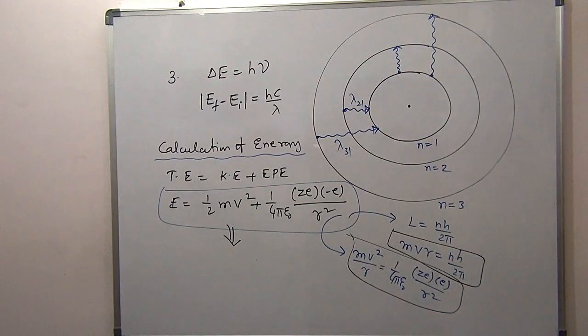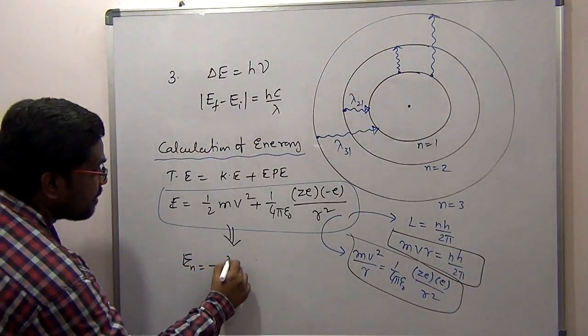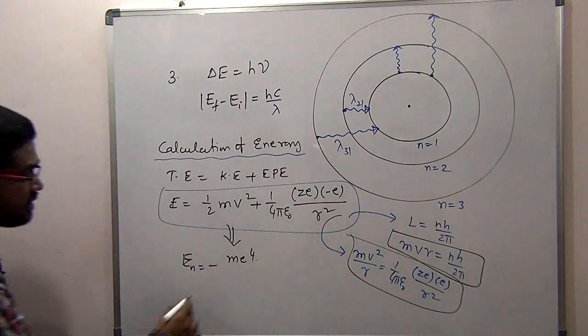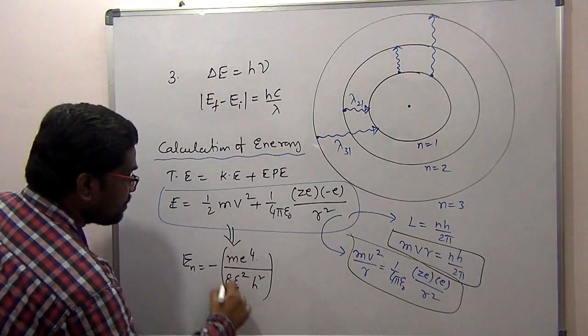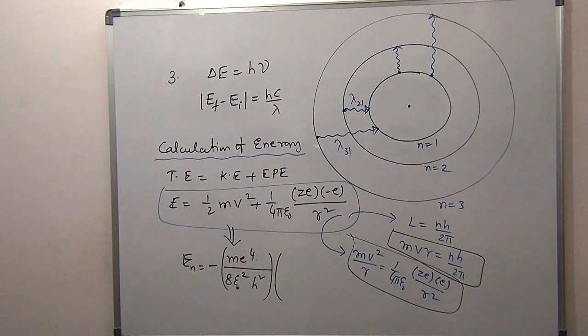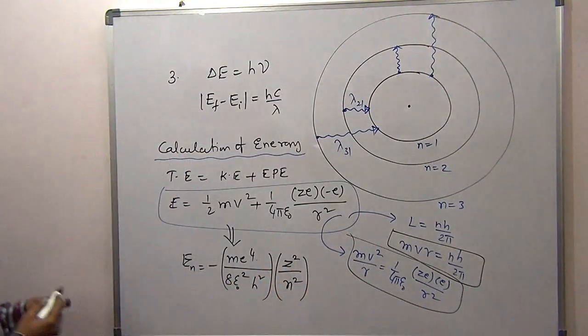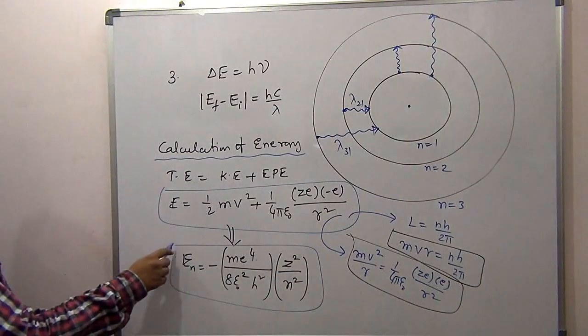The total energy expression is minus m e power 4 by 8 epsilon naught square h square into z square by n square. Z is the atomic number, n is the quantum number, the principal quantum number we call it. This expression is very well known to you.